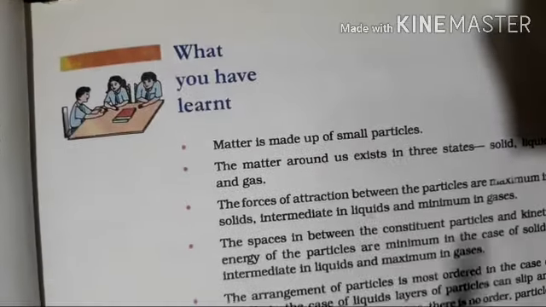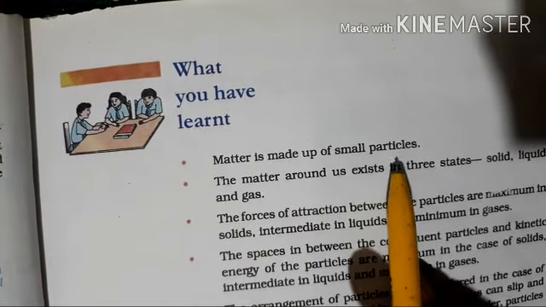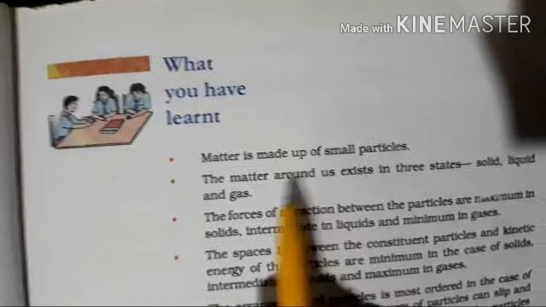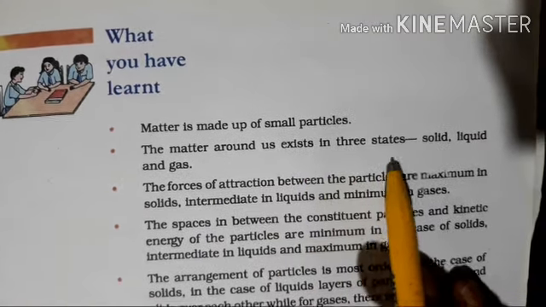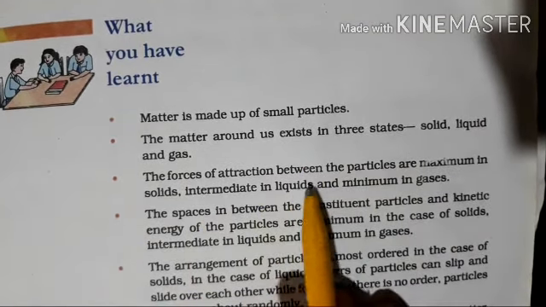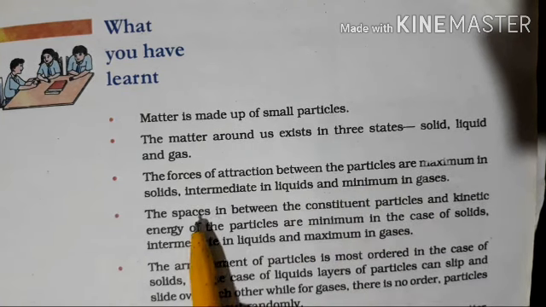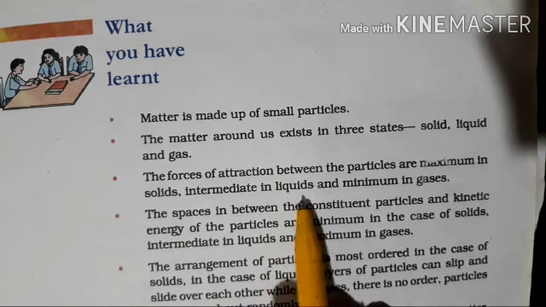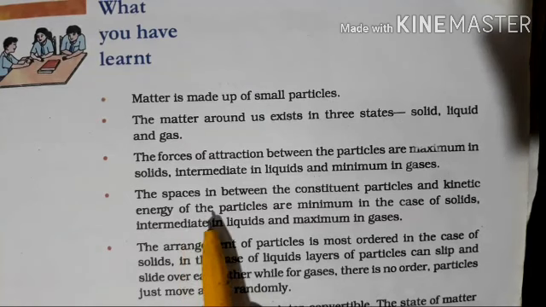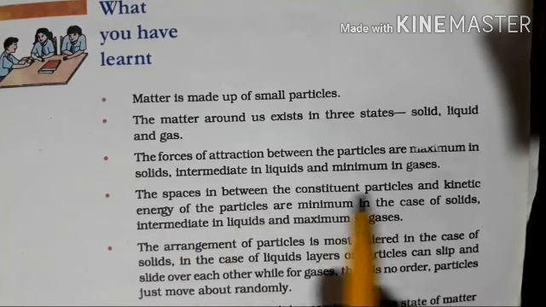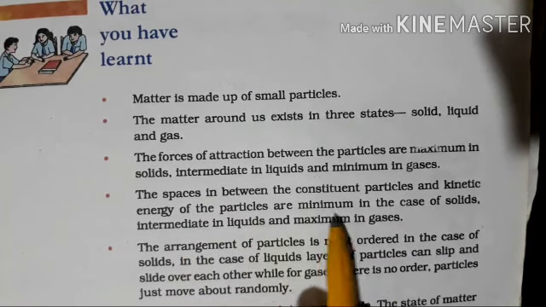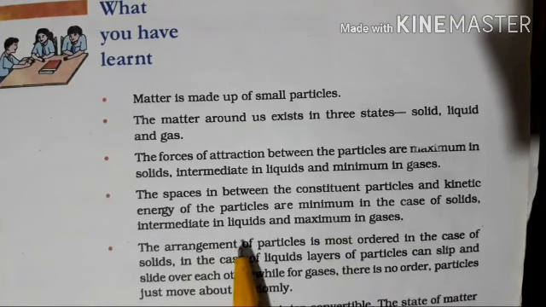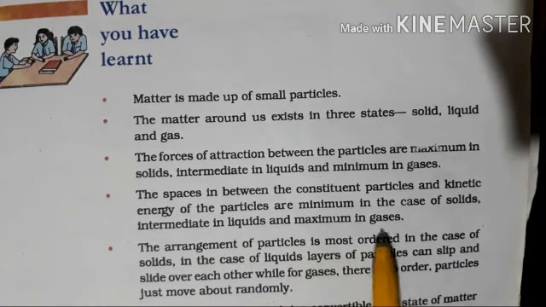Now what you have learned. Matter is made up of small particles. You know this thing. The matter around us exists in three states. The forces of attraction between the particles are maximum in solids, intermediate in liquids, and minimum in gases. The spaces in between the constituent particles and kinetic energy of the particles are minimum in the case of solids, intermediate in liquids, and maximum in gases.